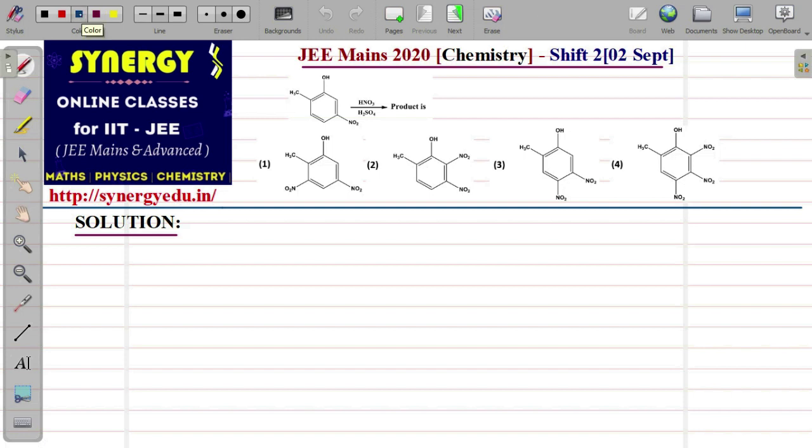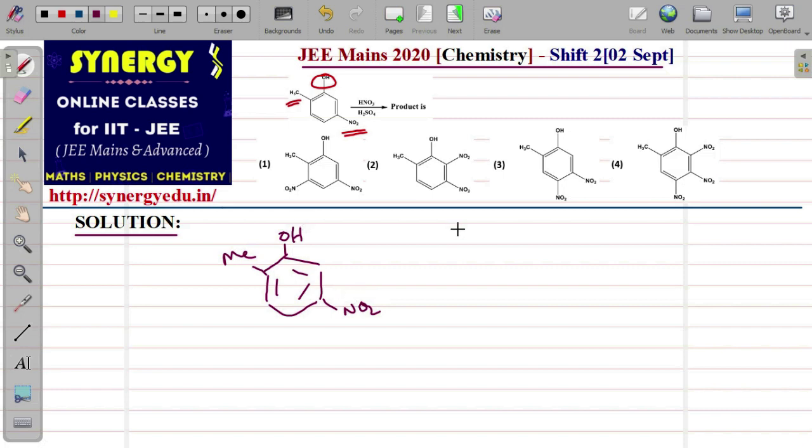See, in this question, the reactant has a phenol, a nitro group and a methyl group. Now this is reacting with HNO3 and H2SO4. Then what is the major product they are expecting? Now here, phenol. And remember, whenever there are electrophilic aromatic reactions, when the electrophile is coming and attacking, give importance to the more activating group.